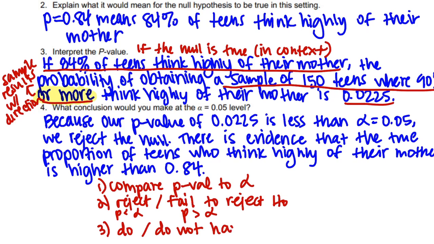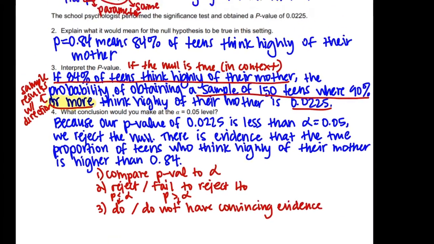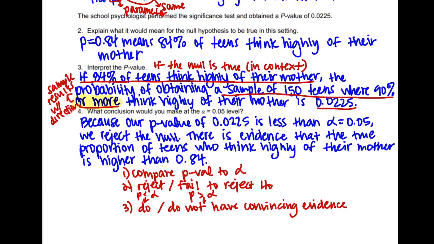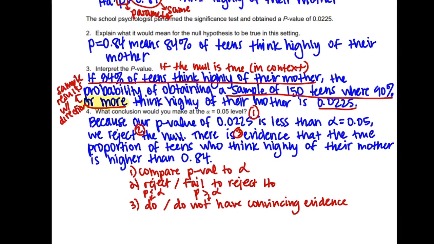have convincing evidence. And we do when we reject, and we do not when we fail to reject. And we put it in context. So hopefully that is clear there. Here's number 1, then number 2, then number 3 out of those 3 steps.